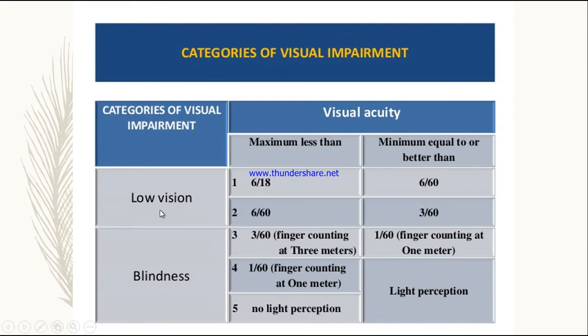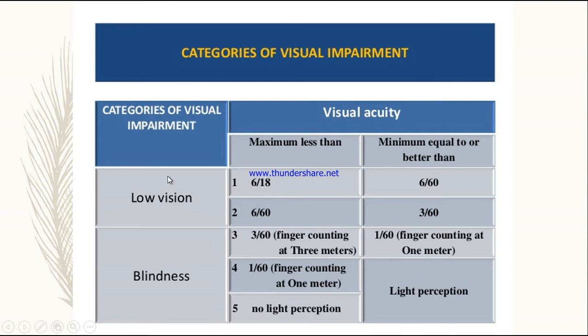Low vision means that a person is able to see to some extent, but blindness is not being able to see. So we have divided into two categories, low vision and blindness, and the visual acuity is considered in maximum and minimum. So maximum less than and minimum equal to or better than.